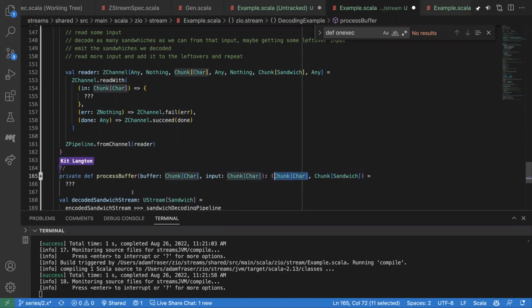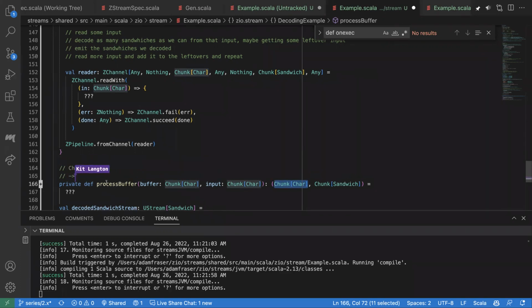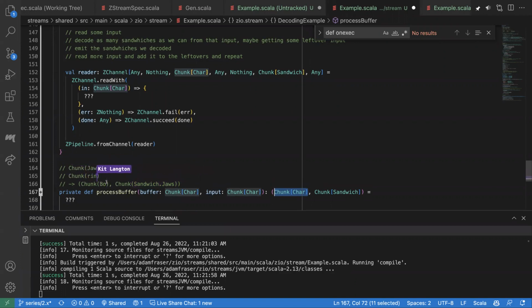Just to make that concrete really quickly, maybe with a little code or comment illustration. So we want one of our sandwiches is called the boring, another one's called the jaws. So if we get the letters in our first chunk that comes in, if it's the characters of jaws and then BO or something, we would ideally like to emit from this as our buffer BO, because BO could not be parsed into a sandwich. So that would be the leftovers, the buffer. And we also want to return a chunk of our sandwich .jaws as our actual sandwich. So next time when we read, we might get something like ring, boring, and then the beginnings of some other sandwich.